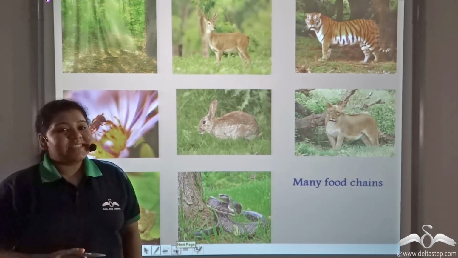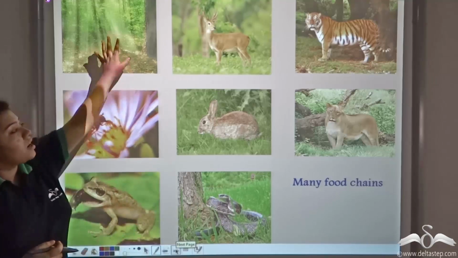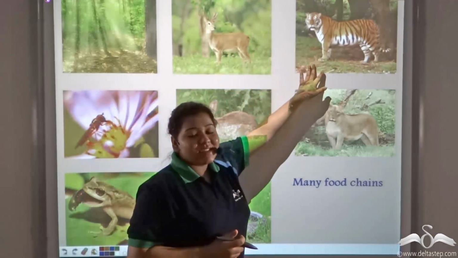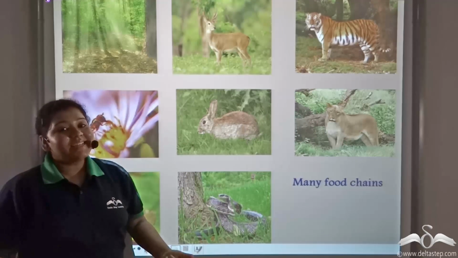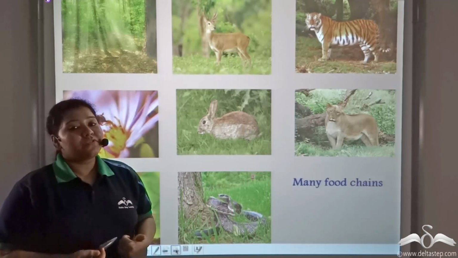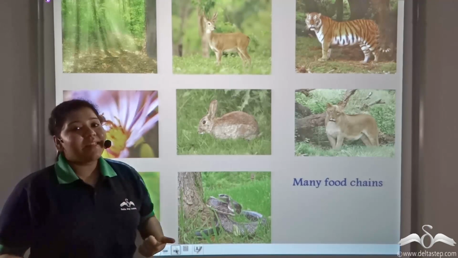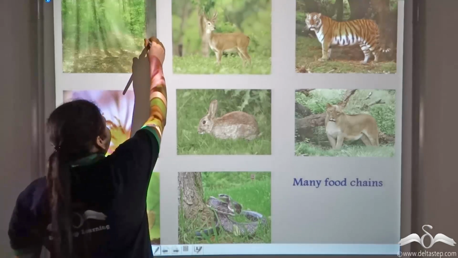Now, it is not necessary that a food chain will be linear, that is, with one producer, one primary consumer, and one secondary consumer. There are a lot of primary consumers and secondary consumers present in the forest. So there can be a lot of food chains that can develop in a forest. So this is one food chain that can form.